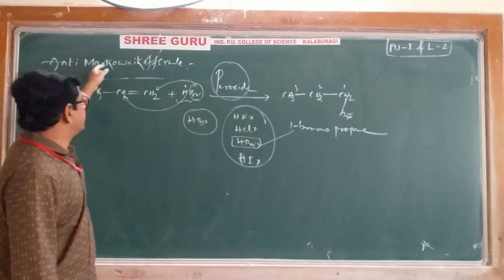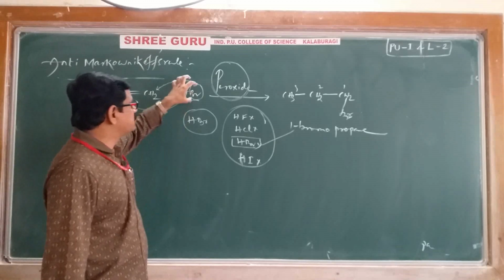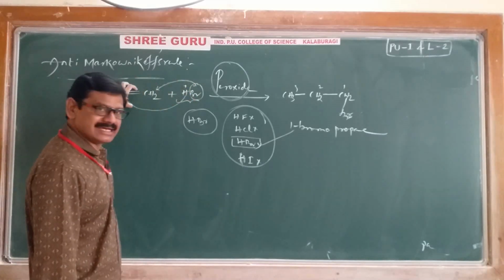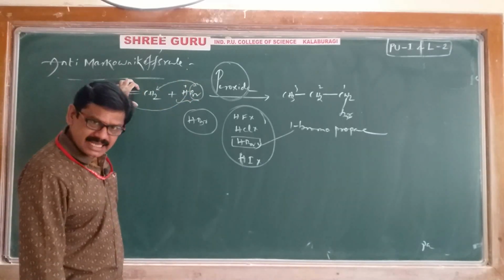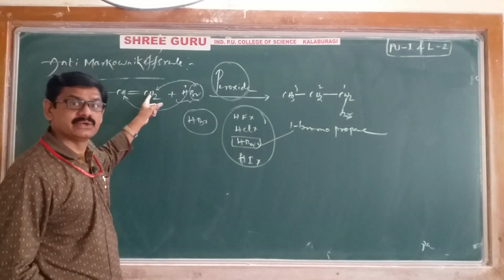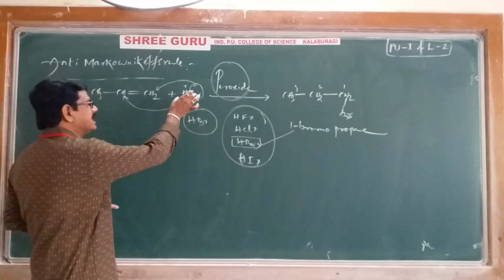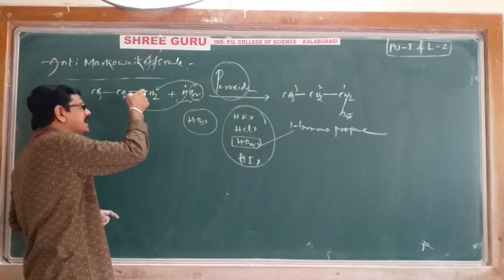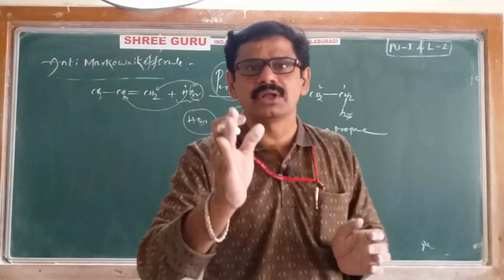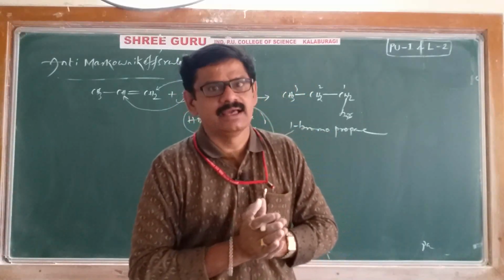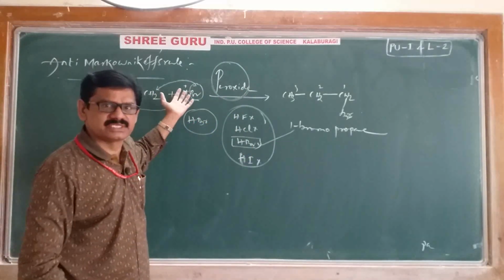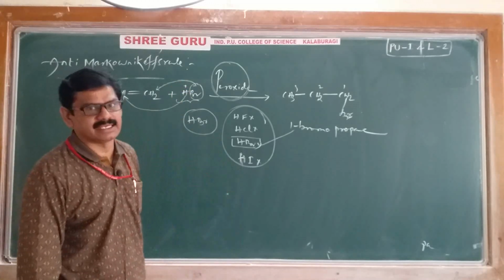According to anti-Markovnikov's rule, the negative part of hydrogen bromide is adding to an unsymmetrical alkene, to the carbon across the double bond which contains more hydrogens. That's it. The rule which takes place just opposite to Markovnikov's rule is called anti-Markovnikov's rule.